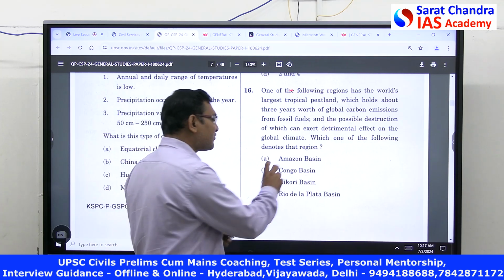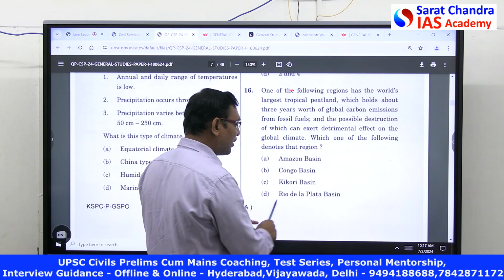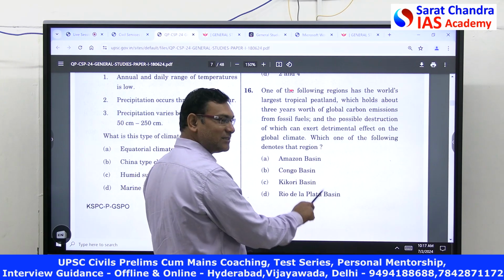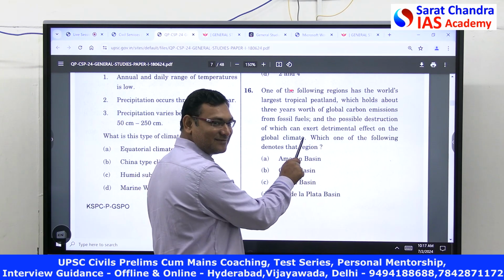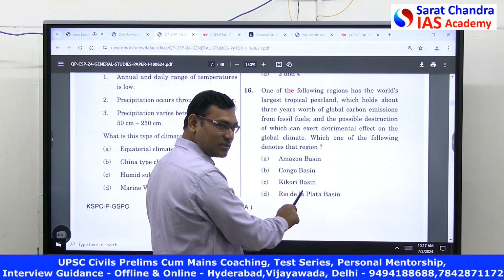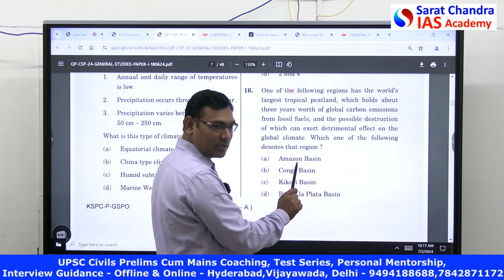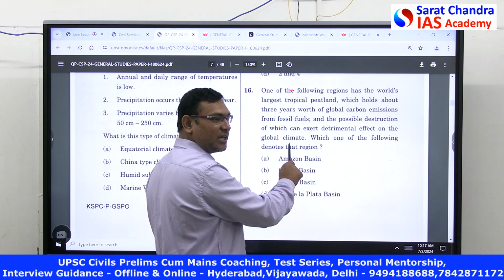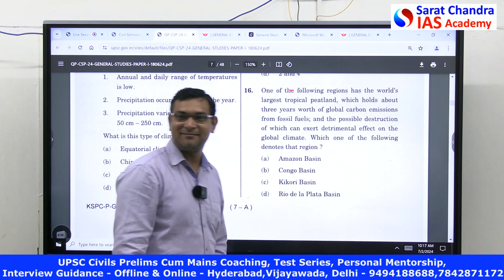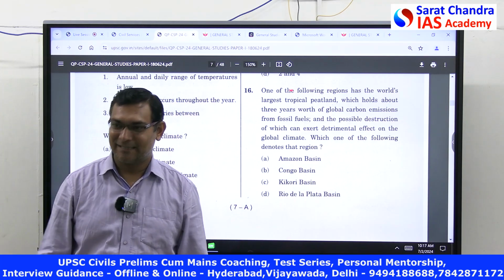Now, which of these are forests? Rio de la Plata Basin, it is also Brazil. This is also Brazil, but this contains not only peatlands and forest but also water bodies. It contains large forest area and large water bodies. Amazon Basin. What is the answer? Simple?